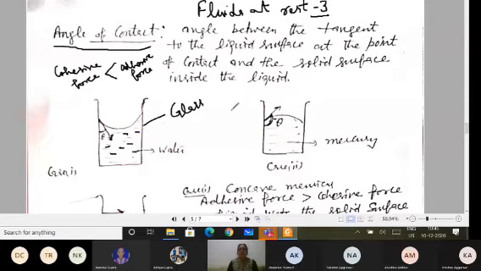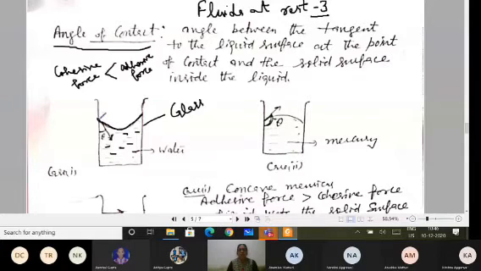In this first case, when the cohesive force is less than the adhesive force, water or the liquid is going to wet the glass, and in that case the meniscus of the liquid which you are finding is a concave meniscus.